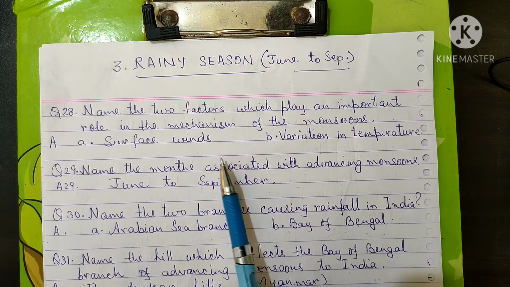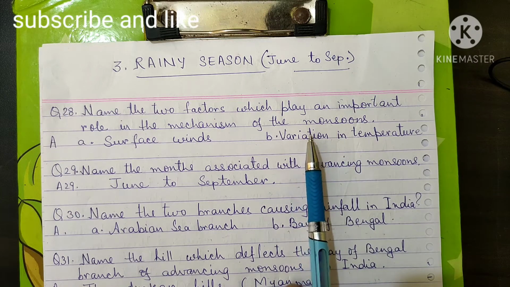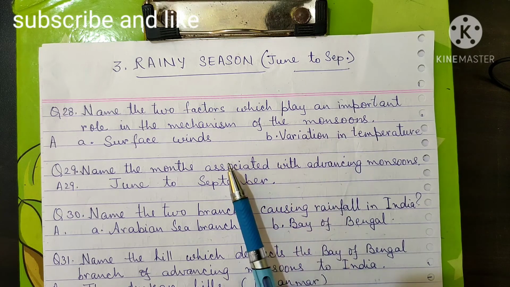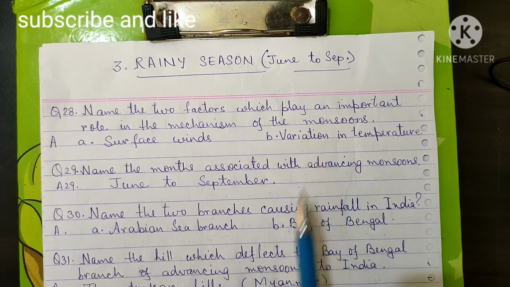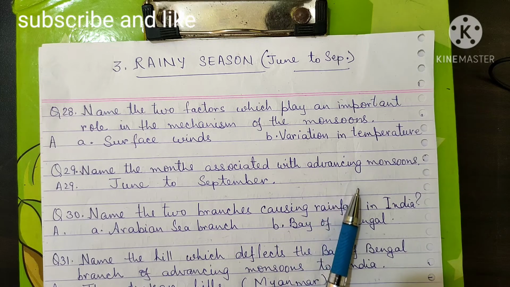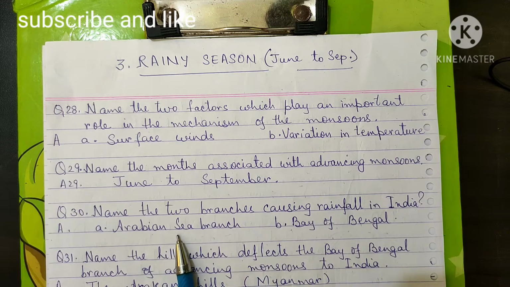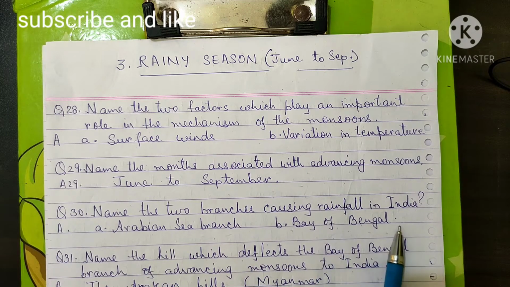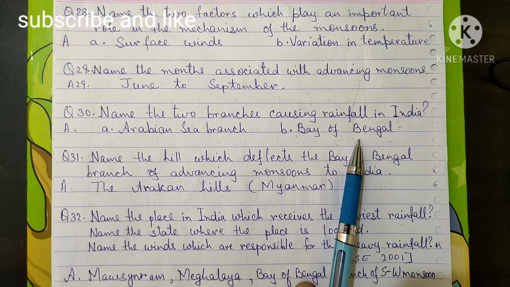Name the two factors which play an important role in mechanism of the monsoons. The two factors are surface winds and variation in temperature. Name the months associated with advancing monsoon. They are June to September. Name the two branches causing rainfall in India. They are Arabian Sea branch and Bay of Bengal branch.